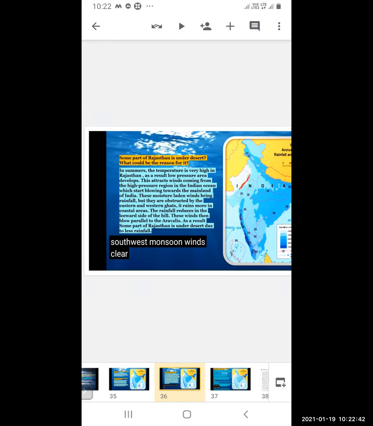These moisture-laden winds bring rainfall, but they are obstructed by the Eastern and Western Ghats. It rains more in the coastal region. Because of that, it does not go towards Rajasthan, but rains in the coastal region only. The rainfall reduces on the leeward side of the hill. These winds then blow parallel to the Aravallis. As a result, some part of Rajasthan is under desert due to less rainfall.